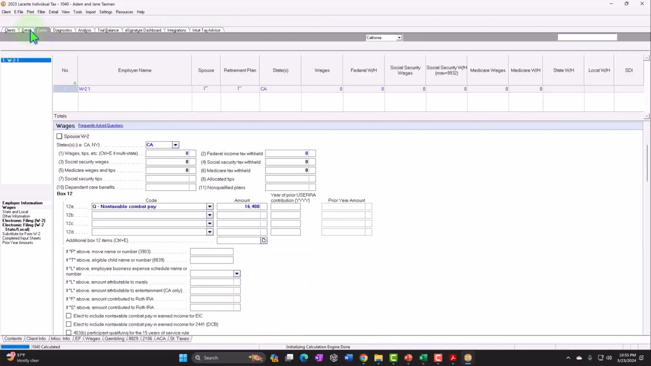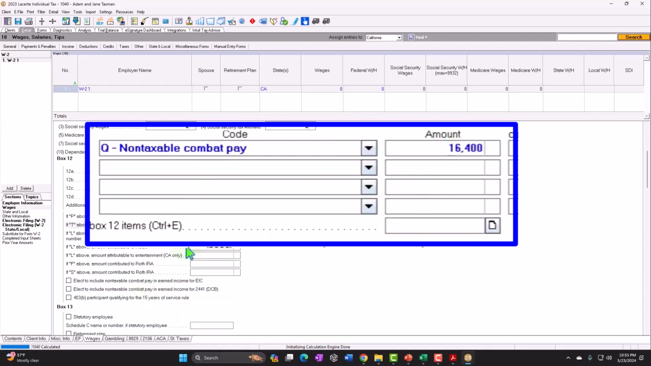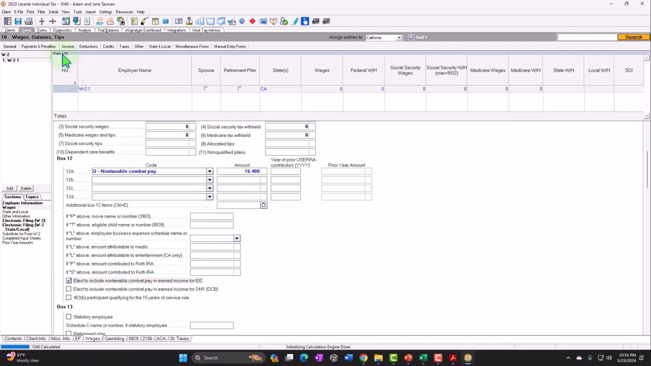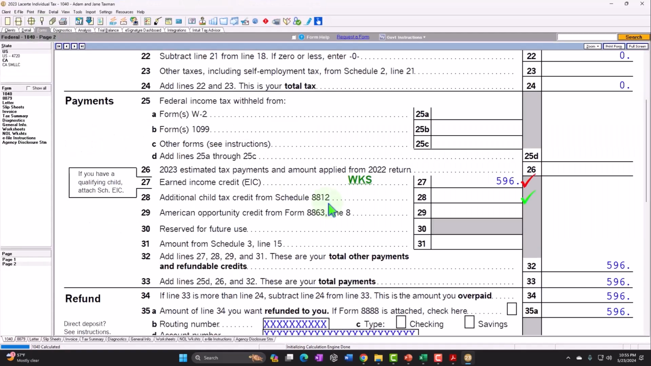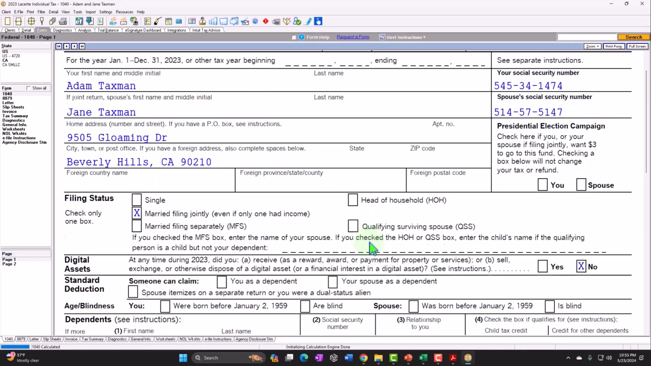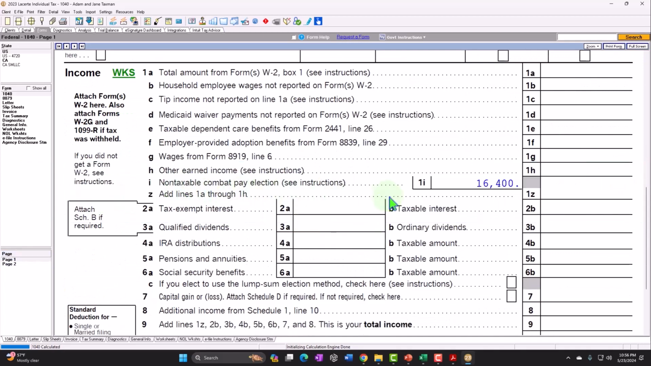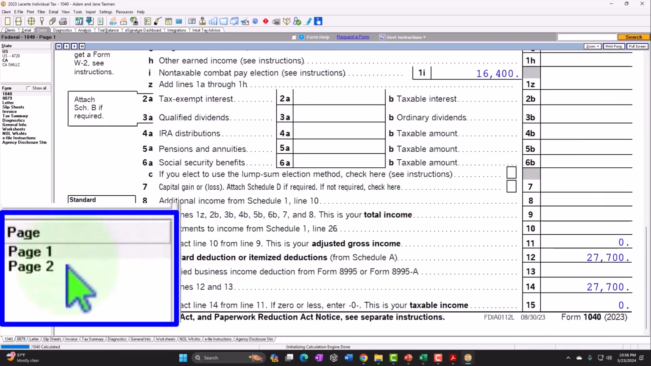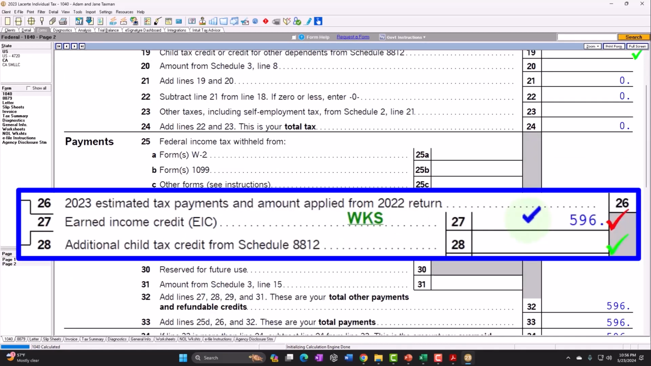So let's go back on over and say we have possibly an option to say, if that's combat pay, I want to elect to include it for the calculation of the earned income tax credit because it actually goes up with income up to a certain point. So if I go back on over, now I still have nothing calculated on page 1, but I see the non-taxable combat pay referenced here, but it's not in taxable income. And then on page 2, it's being included to calculate the earned income tax credit.